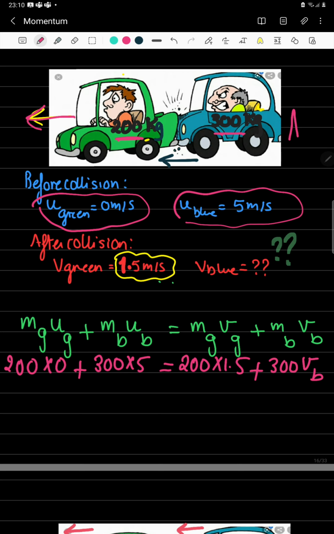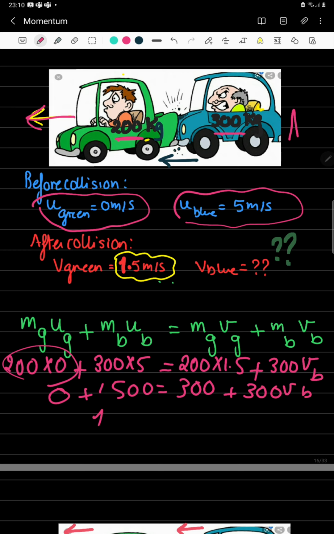Let's solve this equation mathematically. 0 plus 1500 equals 300 plus 300 VB. Subtract 300 from both sides, so 1200 equals 300 VB. So the final velocity of the blue car is equal to 4 meters per second.